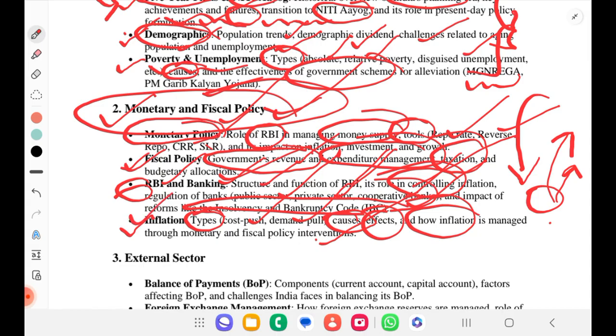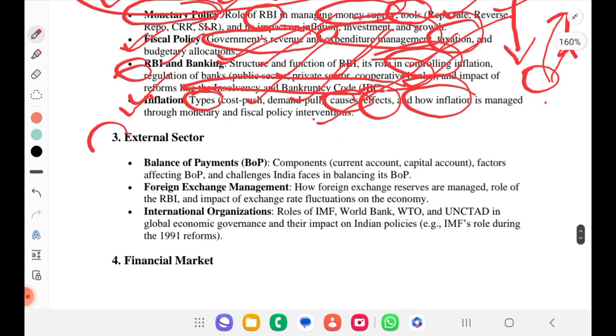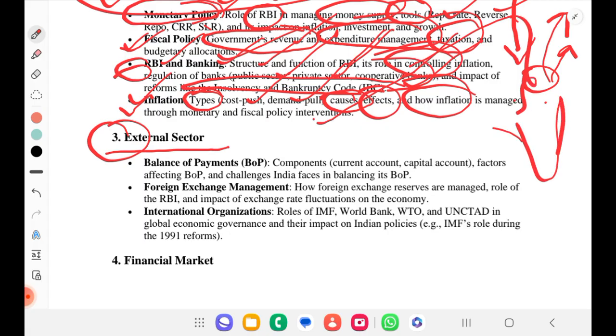So evolution of Indian economy, first chapter. Second chapter, monetary policy and fiscal policy. Third chapter we'll study about external sector. We are done with the inside India, right? Now we'll see external, outside India.